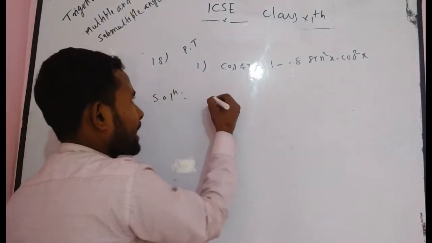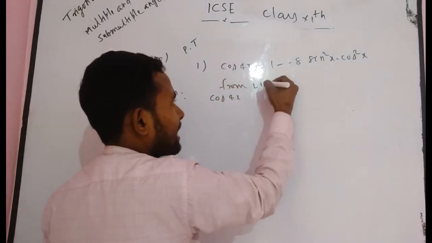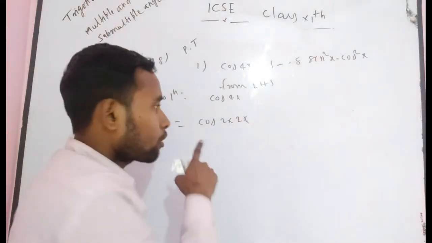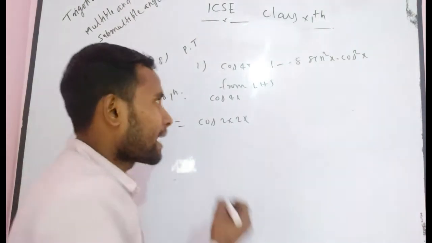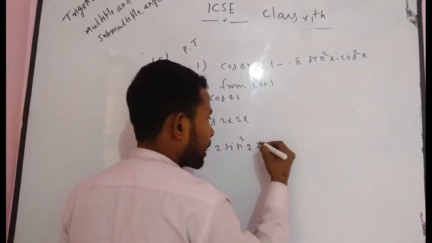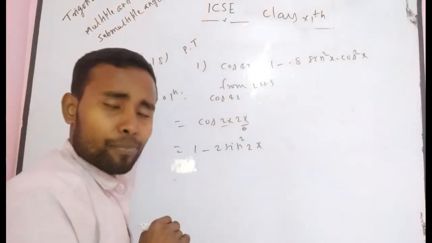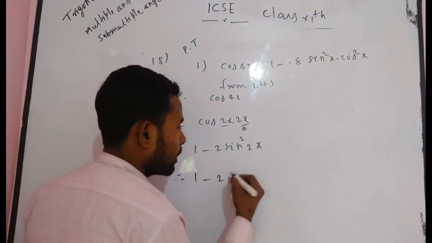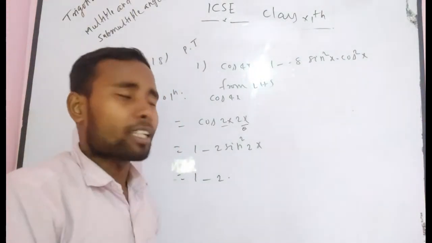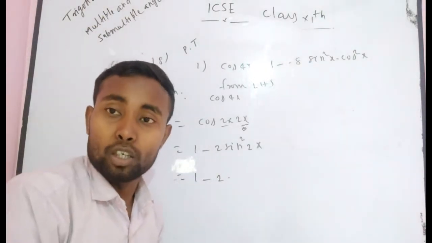Simply. Right. Cos 4x, can you write? You have to firstly write from LHS. Cos 4x, can you write cos 2 times 2x? As you know, cos 2 theta is equal to what? 1 minus 2 sin square theta. Here 2x becomes theta. It becomes 1 minus 2 sin square 2x. Now again write 1 minus 2 into sin square 2x, that means (sin 2x) whole square. That means it can be written as (2 sin x into cos x) whole square.